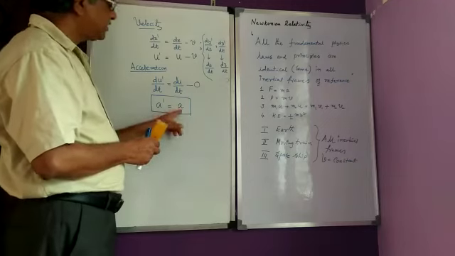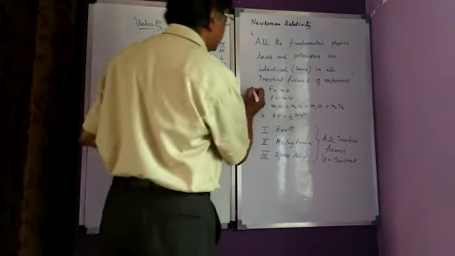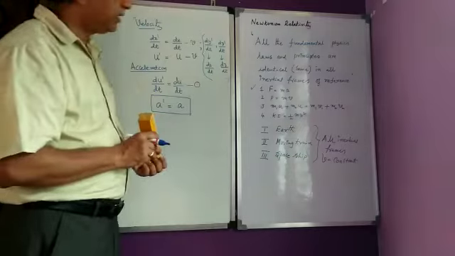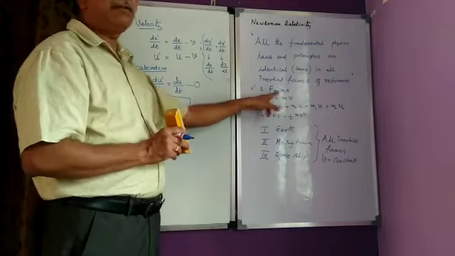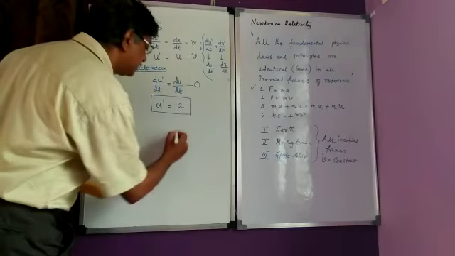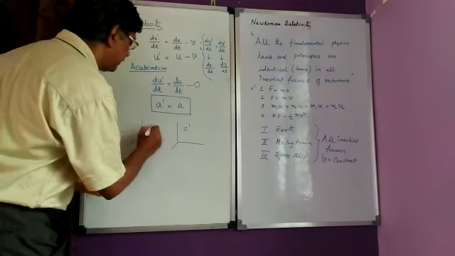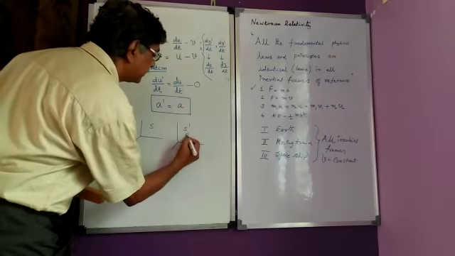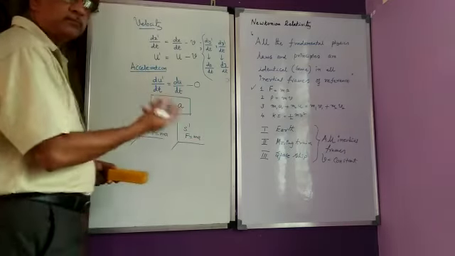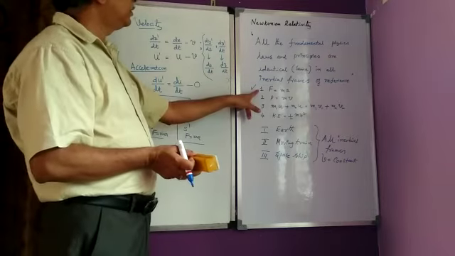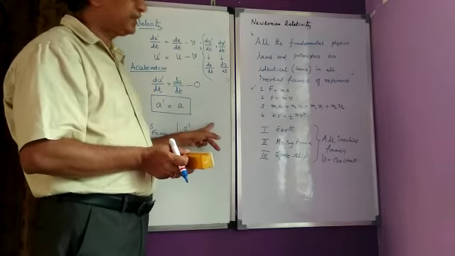I said acceleration is the same. When acceleration is the same, what is the famous law of Newton? F is equal to ma. When acceleration is the same in both frames of reference, F is equal to ma will hold good both in the S' frame of reference and the S frame of reference. Here also you will get F is equal to ma, here also you will get F is equal to ma. So Newton's law is valid in both the inertial frames of reference.